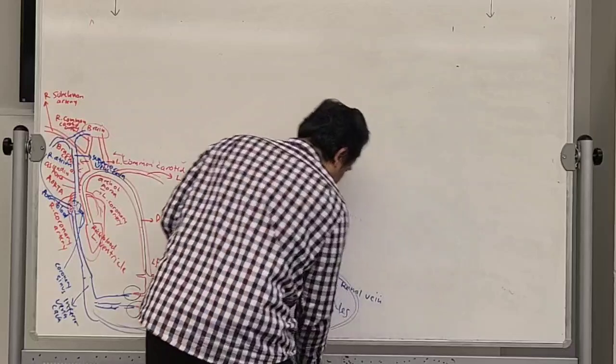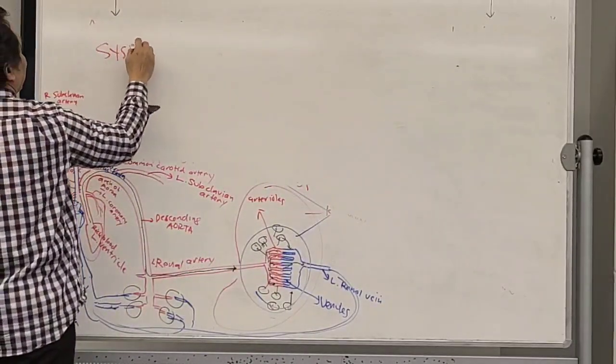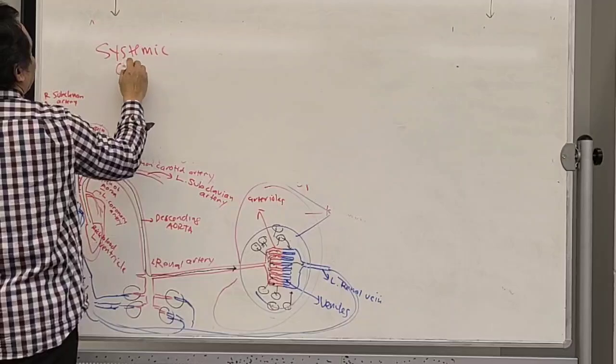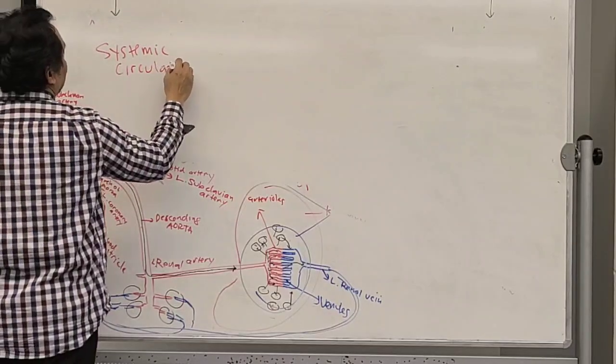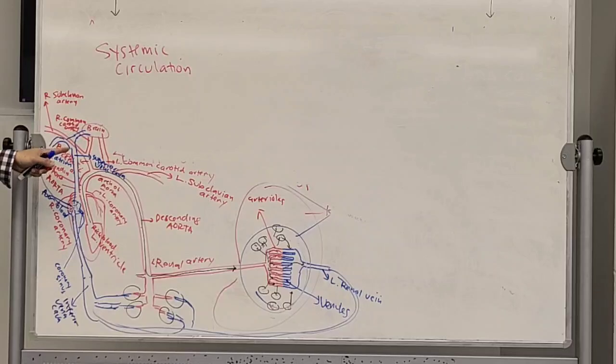So this is systemic circulation. At least you know some of the blood vessels involved in this systemic circulation.